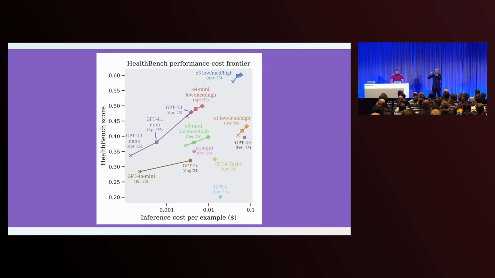GPT 4.1 goes up, and you can see it just goes straight up through to o4-mini and o3. So you get to choose where you want to be on that spectrum in terms of the capability that you want, and then the cost and the latency that you want.